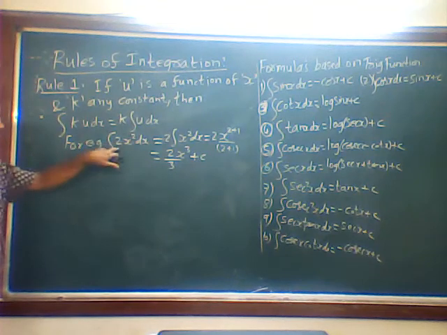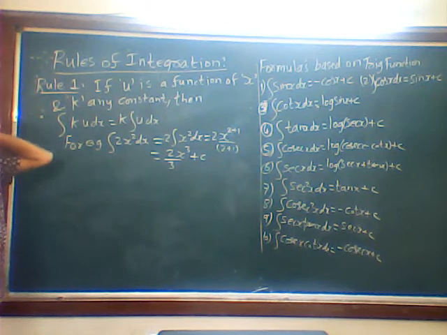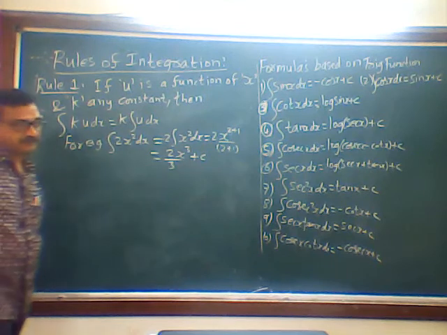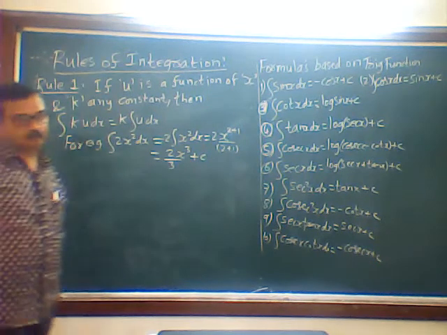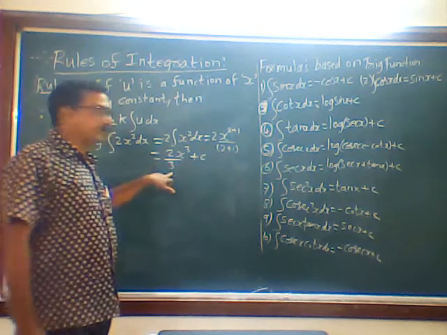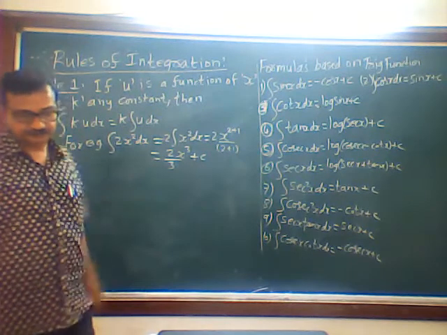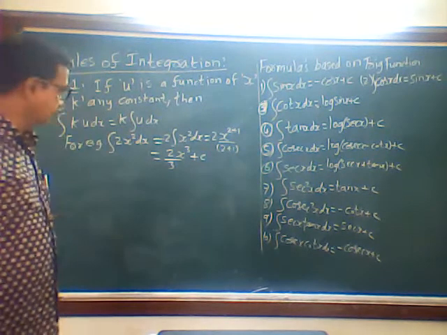K is a constant, 2, so remove it outside. Then integration of x square dx. So 2 as it is, and integration of x square is x to the power 2 plus 1 divided by 2 plus 1, that is 2x cube divided by 3 plus c. Okay. Next, rule number 2.